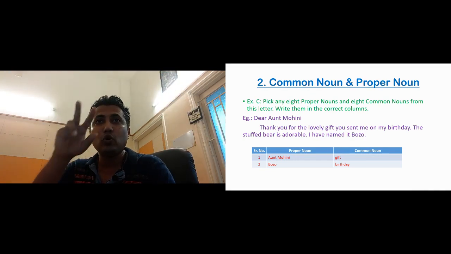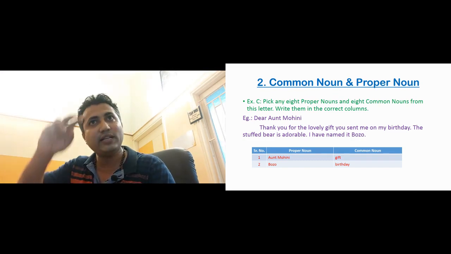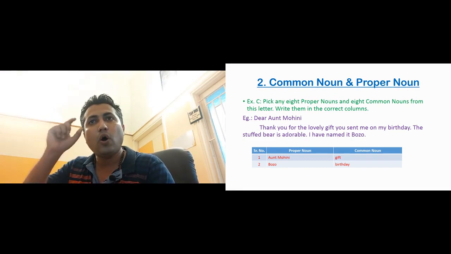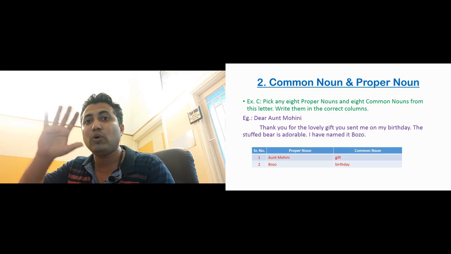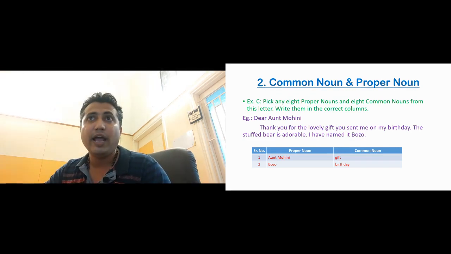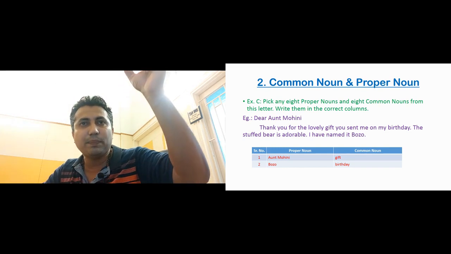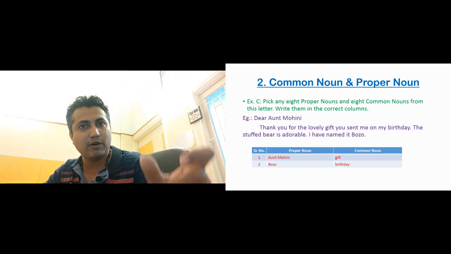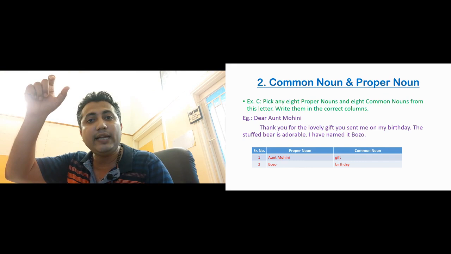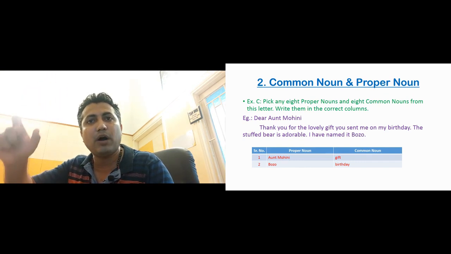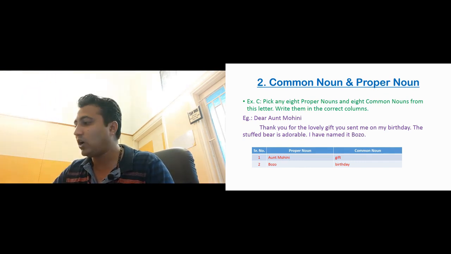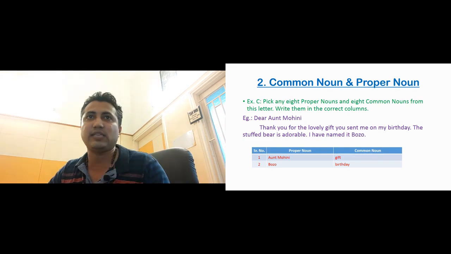Students, you have to go through these sentences and the remaining sentences also. We have to find out 8 common nouns and 8 proper nouns. All the 8 proper nouns we have to write in the column of proper noun, and all the 8 common nouns we have to write in the column of common noun. Okay, this is how we have to solve this exercise.